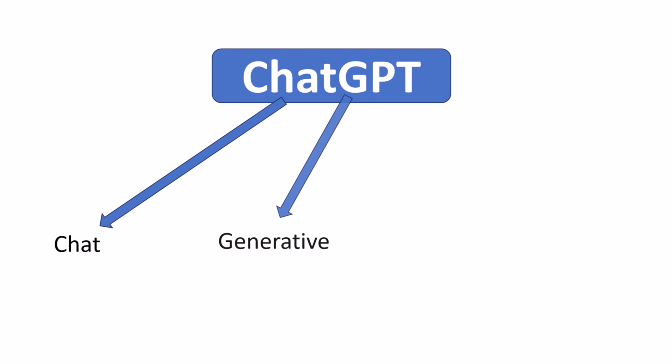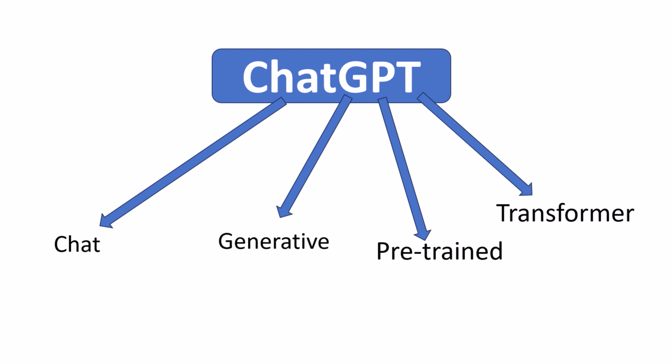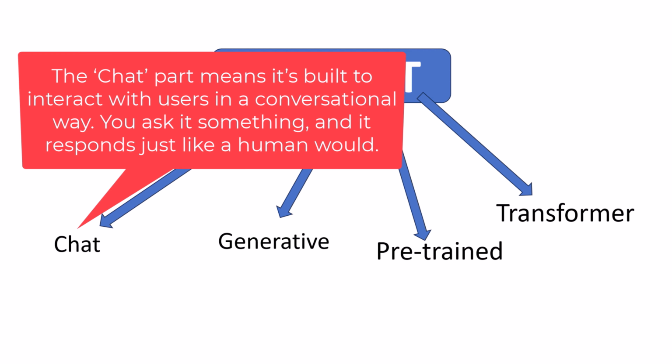Well, let us understand what exactly is ChatGPT. ChatGPT stands for Chat Generative Pre-trained Transformer. So let us understand these terms one by one. Here, the chat part means it's built to interact with the users in a conversational way. You ask something and it responds just like a human would.